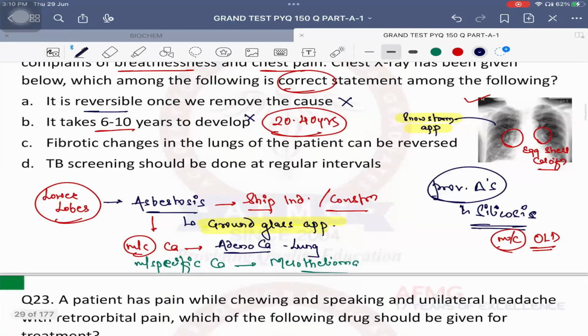Option C says fibrotic changes in the lungs of the patient can be reversed. We have already discussed that fibrosis cannot be reversed. Therefore, pneumoconiosis are irreversible. So the best answer should be: TB screening should be done at regular intervals. Why? Because TB is the most common disease associated with silicosis. Okay? So this was a previous year question. It has come twice in the exam. Don't make a mistake if it repeats again. Okay?